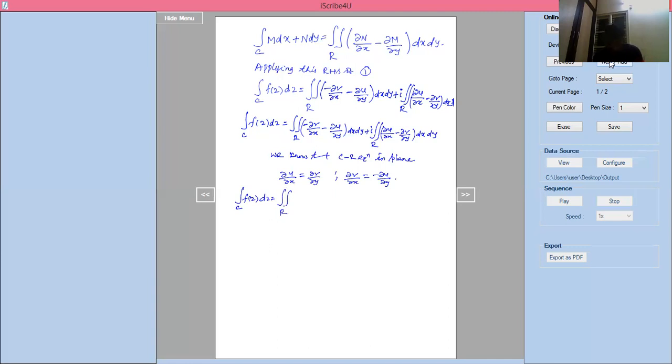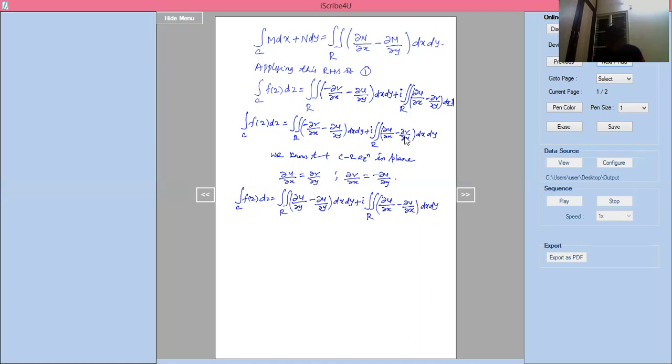It is nothing but dou u by dou y into dx into dy, plus i into double integral of R into dou u by dou x, which is dou v by dou y. What is dou v by dou y? It is nothing but dou u by dou x only, into dx into dy.